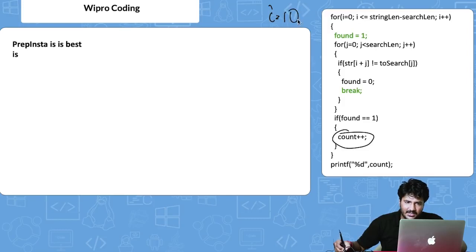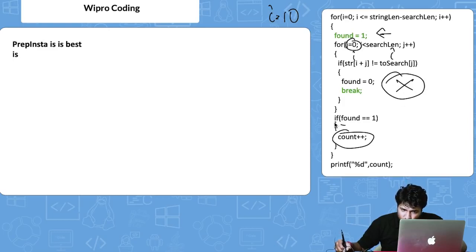So I is equal to 10, it comes. Now we say, okay, found is equal to 1, no problem. Now we go here. What it is saying: if str of I plus j, where j currently is 0, so I plus j is 10, which is basically I, is not equal to str of j, which is I again, right? So obviously it is equal, so this condition is not getting satisfied. This is not implemented. Obviously now this j plus plus will get implemented, right?